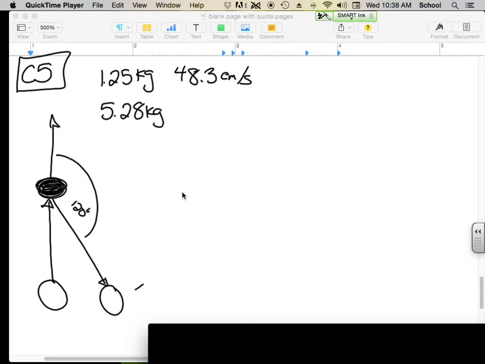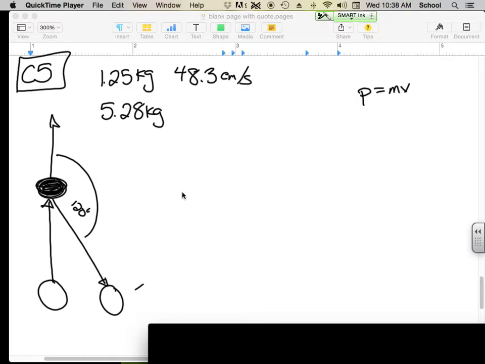Some of you freaked out. Do I have to convert it? No, that was one of the cool things about momentum. P is just equal to mv, and it really doesn't matter what the velocity's in, as long as they're all the same. So here, if it's in centimeters per second, then your answer is going to be in centimeters per second. So it doesn't really matter as long as it's consistent. It can be kilometers per hour, meters per second, miles per hour, whatever you want it to be. It doesn't have to change.